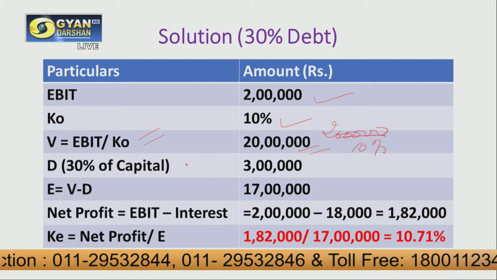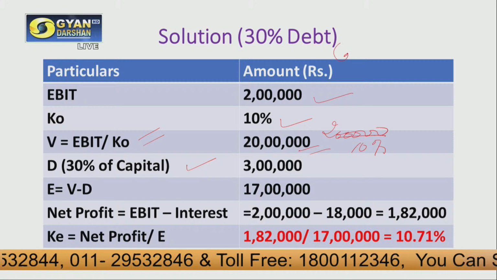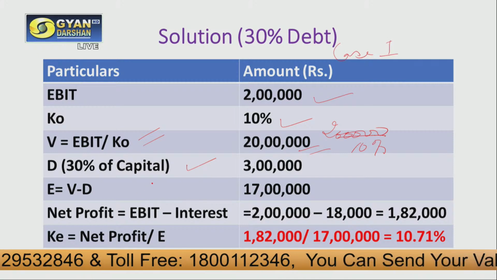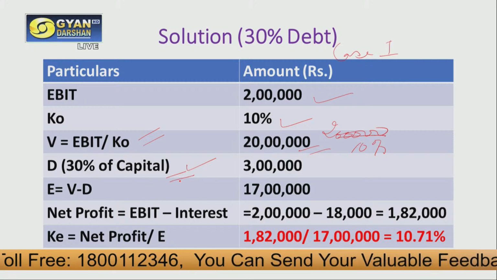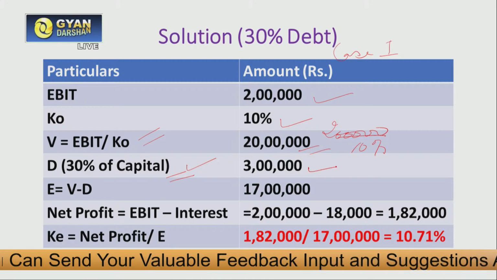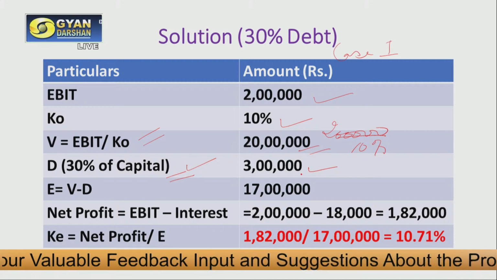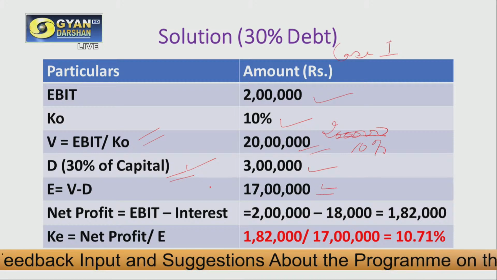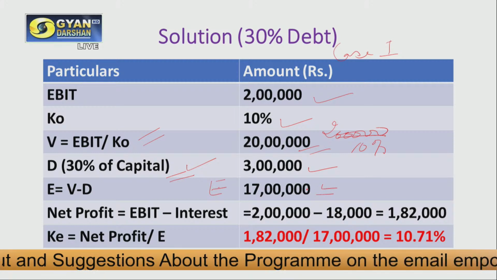Since we are solving this for case 1, debt here is 30% of capital. The capital amount was 10 lakh rupees, which was given in the question. So 30% of 10 lakh is rupees 3 lakh. Now we will deduct 3 lakh from 20 lakh and we get the value of equity, that is E, as 17 lakh.